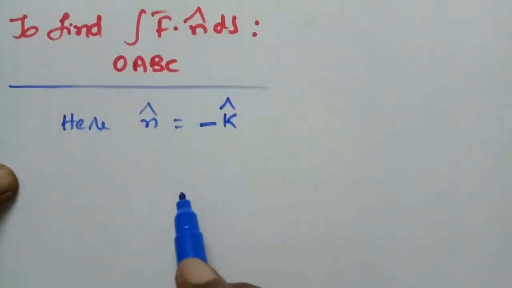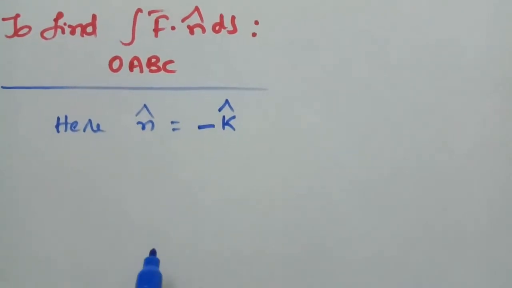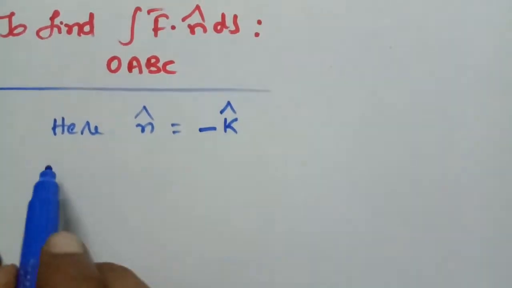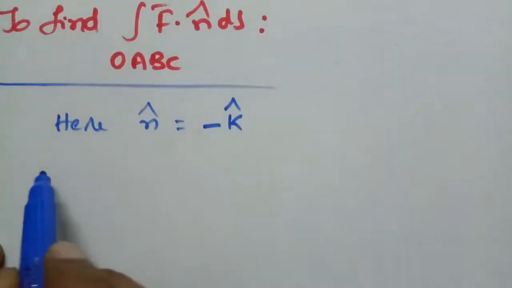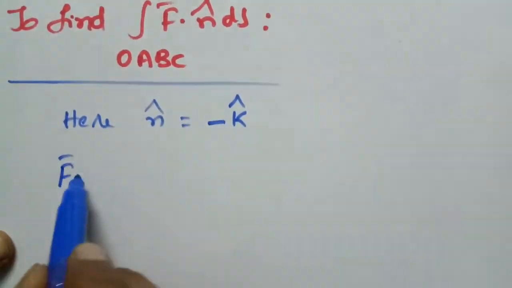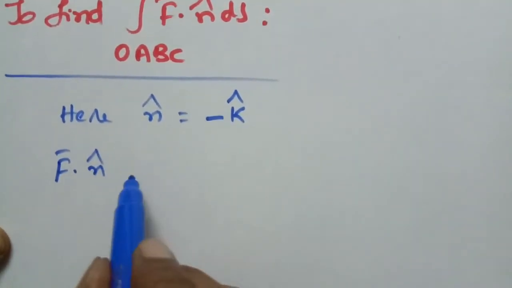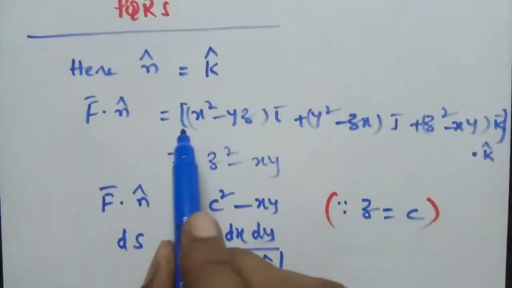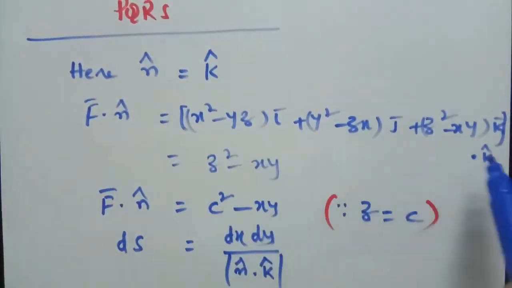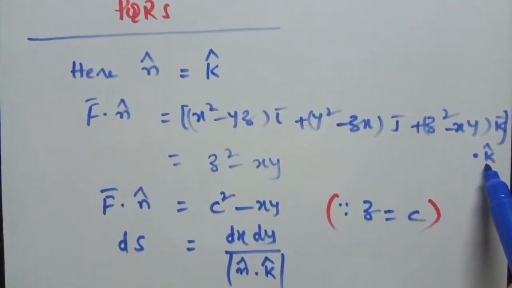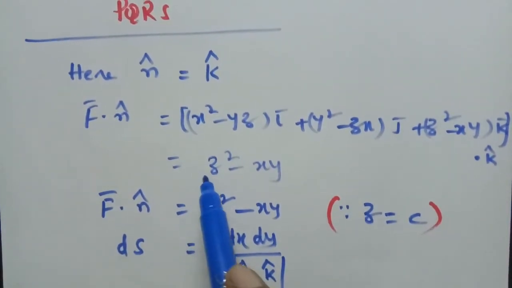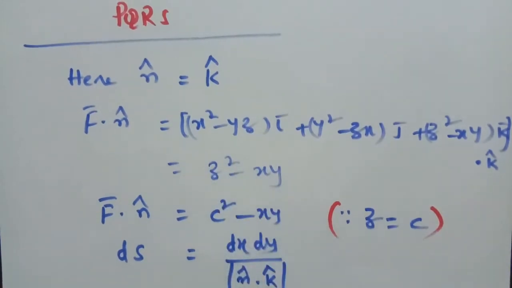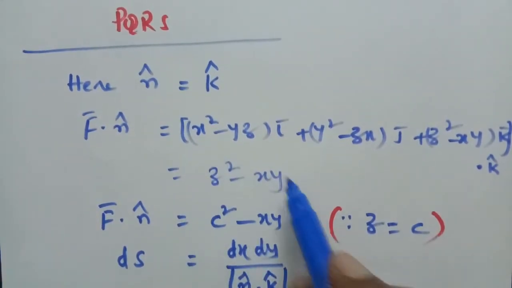Because the negative z-axis is the perpendicular for this surface, as we calculated in the previous integration, f bar dot n cap, same, we get minus k cap, therefore minus of z square minus xy.